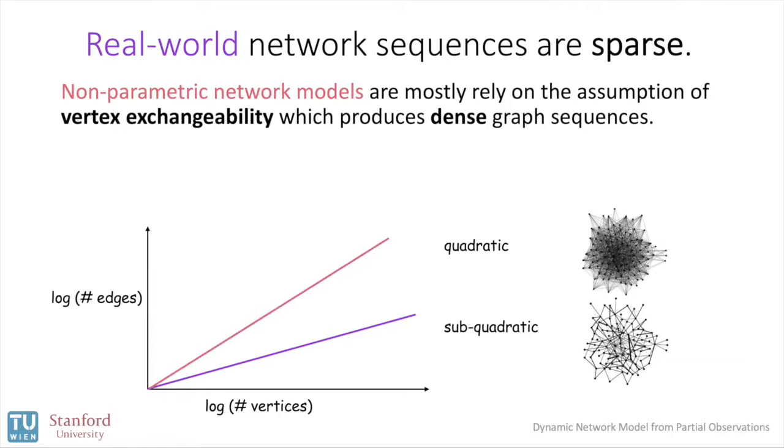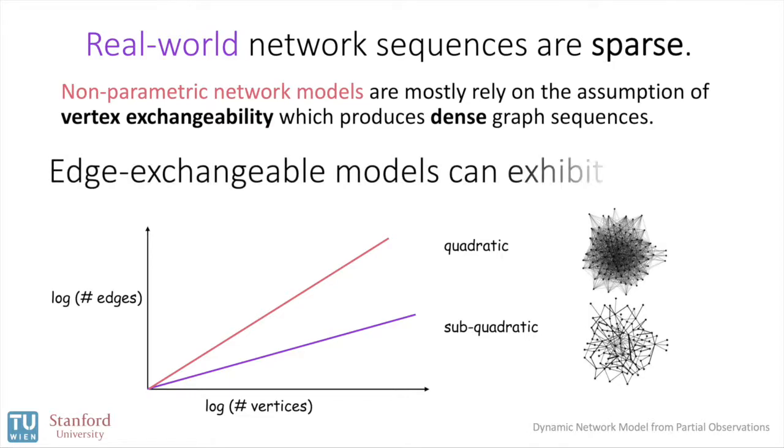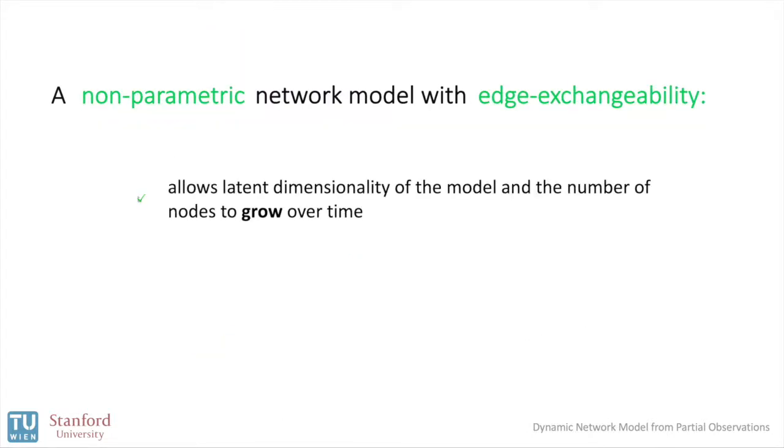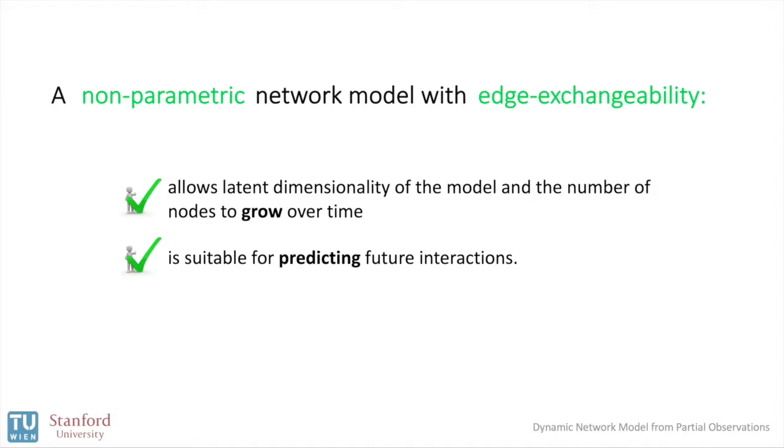Recently, an alternative notion of edge exchangeability was introduced for graphs. It turns out that by considering edge exchangeability, the graph sequence admits sparsity. We adopt a Bayesian non-parametric model that combines structural elucidation with predictive performance and can grow over time.